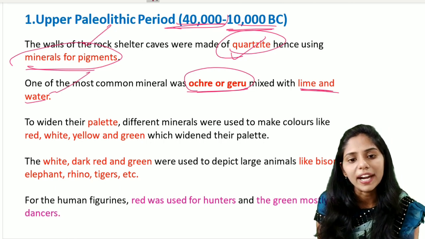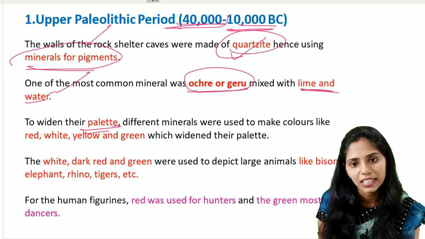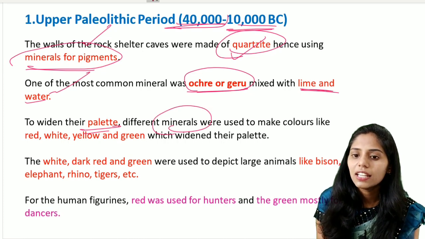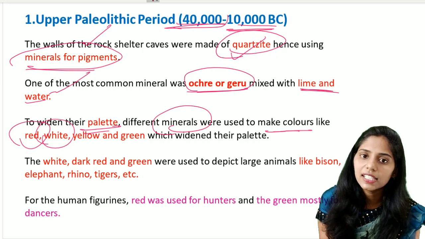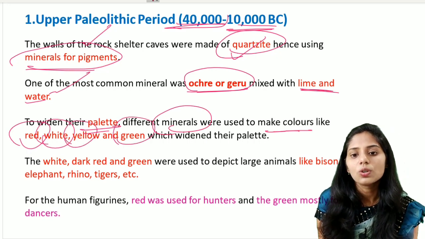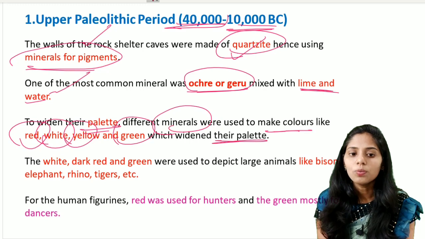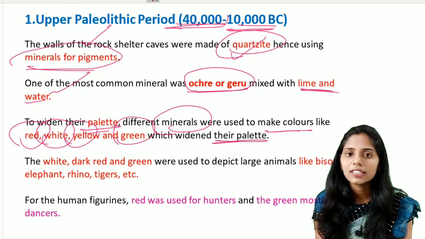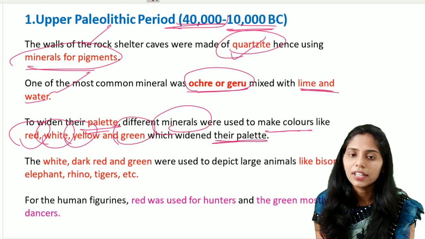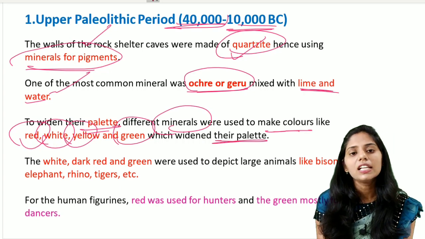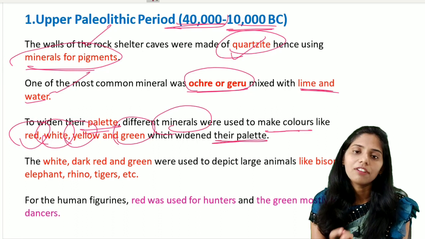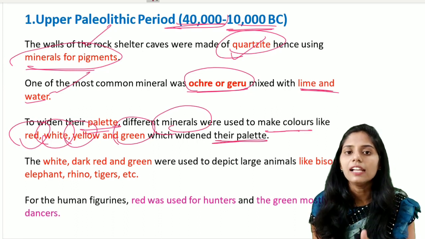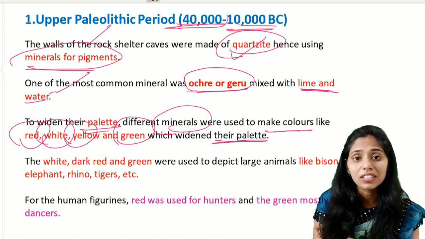And the next one is to widen their palette, the different materials or minerals they used to make these colors. They include the red color, white color, yellow color, and green color, which widened their palette. So not only red, they used other colors as well by mixing some of the important minerals. They got red, white, yellow and green after mixing, and they started painting with these colors.